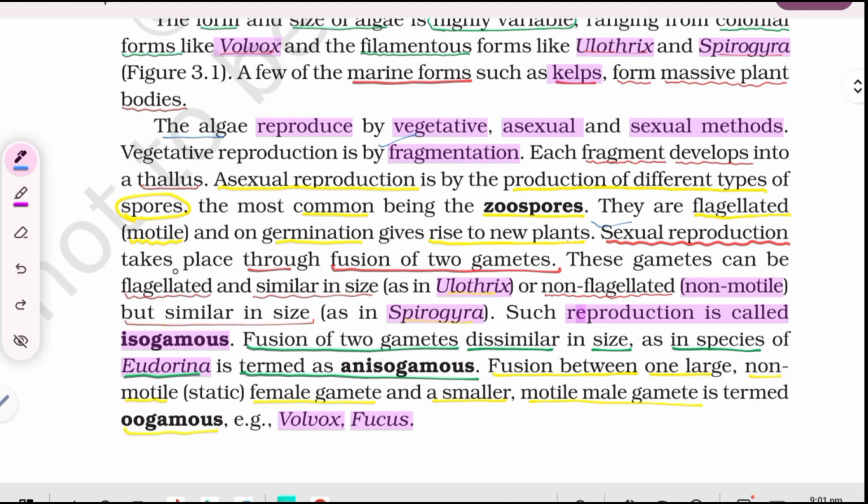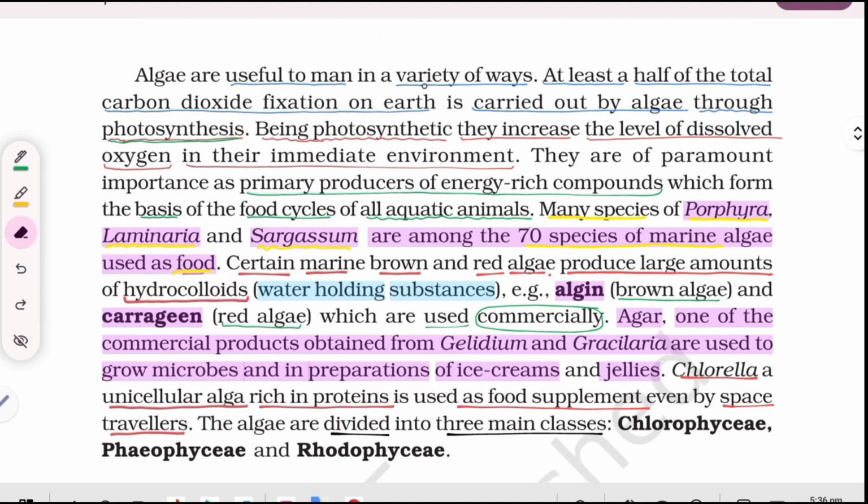Sexual reproduction takes place through fusion of two gametes. These gametes can be flagellated and similar in size, as in Ulothrix, or non-flagellated, non-motile, but similar in size, as in Spirogyra. Such reproduction is called isogamous. Fusion of two gametes dissimilar in size, as in species of Eudorina, is termed as anisogamous. Fusion between one large, non-motile, static female gamete and a smaller motile male gamete is termed oogamous. Example: Volvox, Fucus. Algae are useful to man in a variety of ways.